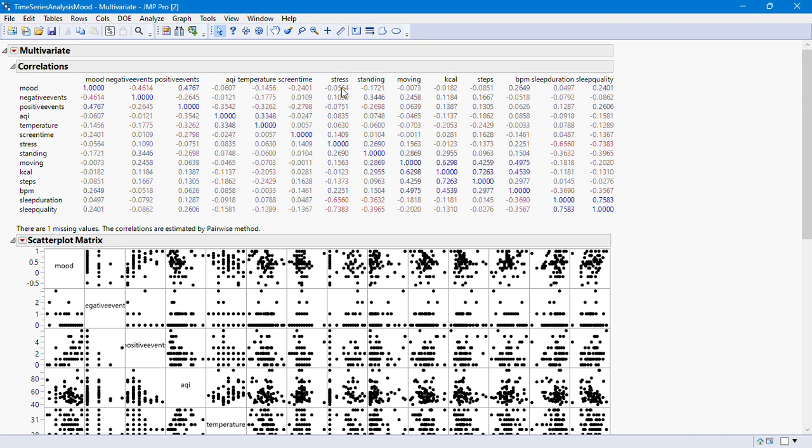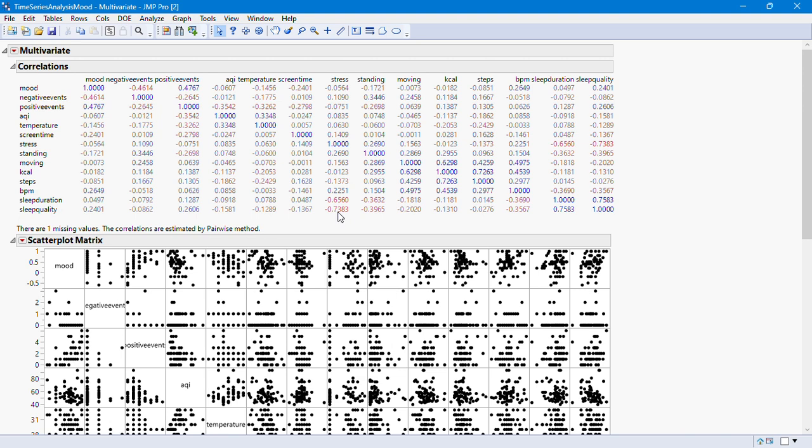It means that stress is negatively correlated with sleep quality, and when you think about it, you will see that it's true. The more stressed I am, the lower my sleep quality, and the higher the sleep quality, the lower my stress level.